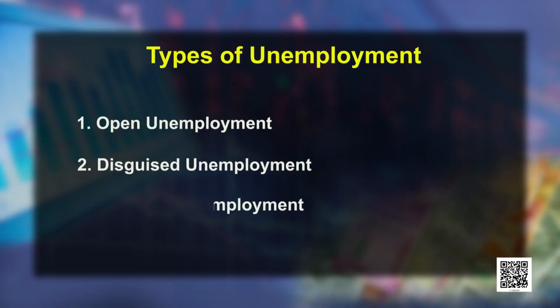The main problem in India is disguised unemployment because most of the workforce, as we already discussed, is working in the primary sector. One more type of unemployment is seasonal unemployment. This type of unemployment is also faced by the primary sector, that is the agricultural sector, because agriculture is a seasonal activity. So, after the harvesting season till the next sowing season, the workers are unemployed.